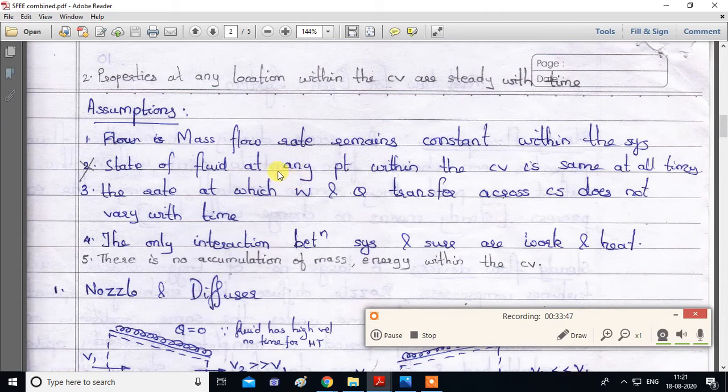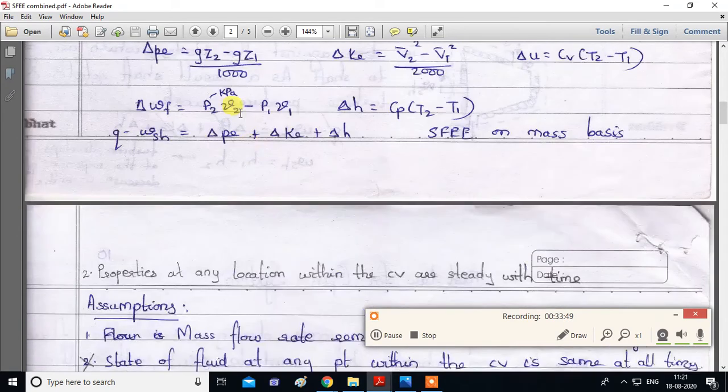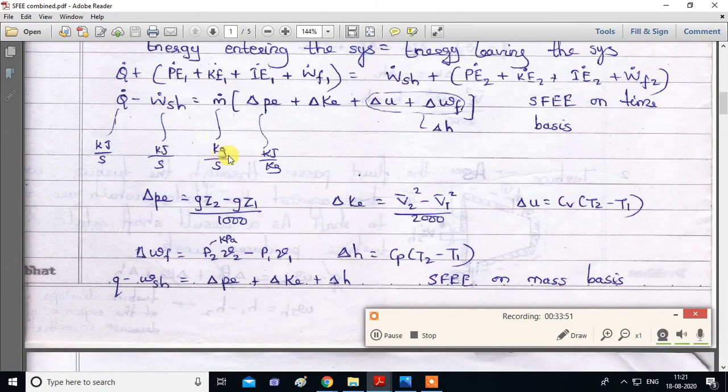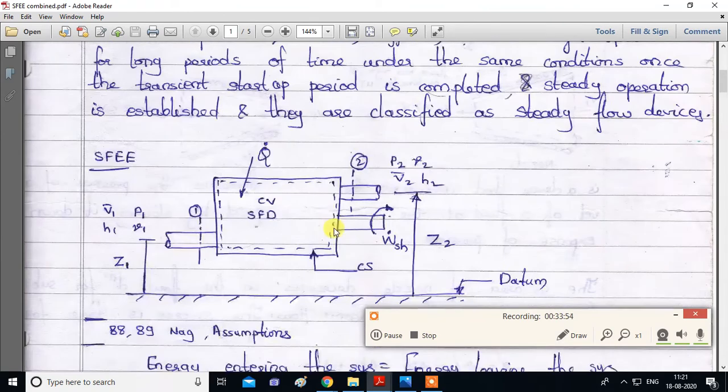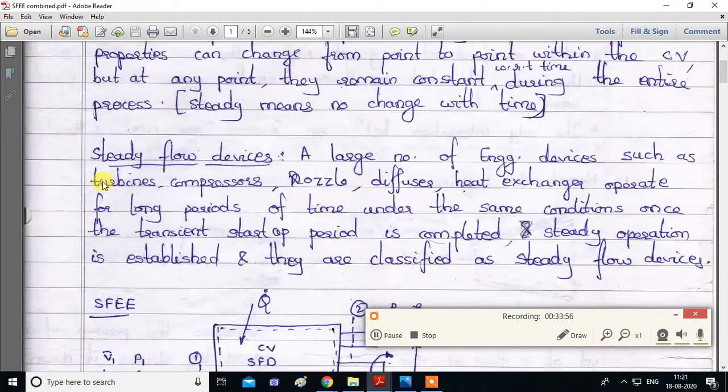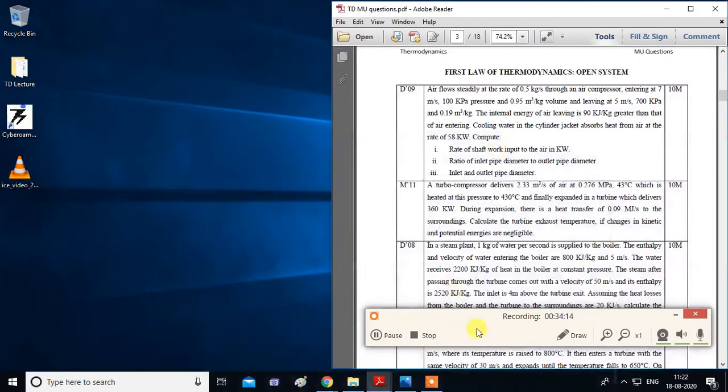Now one by one we have to apply the steady flow energy equation to steady flow devices. What are the steady flow devices? Those which we have seen: turbine, compressor, nozzle, diffuser, heat exchanger, and throttling device. We'll see the analysis point by point. Each device we will take, apply the steady flow energy equation and get the results. Before that, we will go through the formula list.